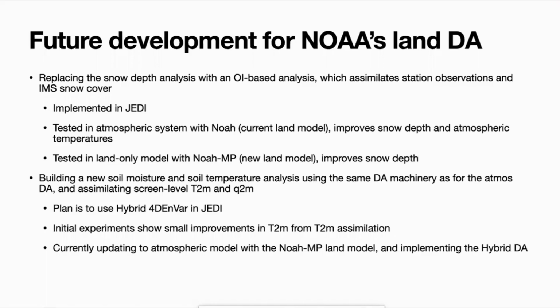I'm also building a new soil moisture and soil temperature analysis using the same DA machinery as is used for the atmospheric DA and assimilating screen level observations initially. The plan is to use a hybrid 4D ENVAR in JEDI. Initial experiments not using JEDI, but using our current system and also using the LETKF, so just the ENKF component of the hybrid system, show small improvements in 2-meter temperature from the assimilation of the 2-meter observations.